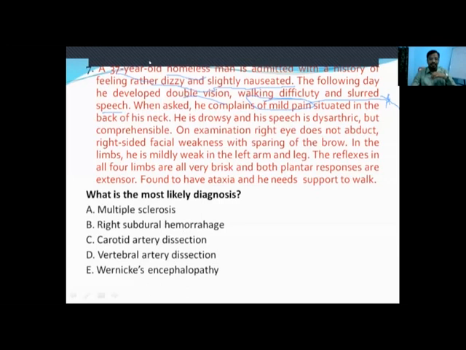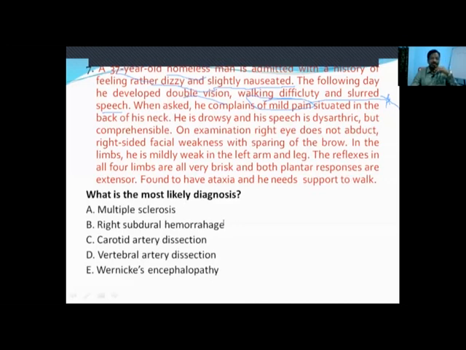Multiple sclerosis patients usually present with optic neuritis, hemisensory loss, paresthesias, and bowel and bladder involvement. These things will be there for multiple sclerosis. Quadriparesis and hemiparesis will be there.